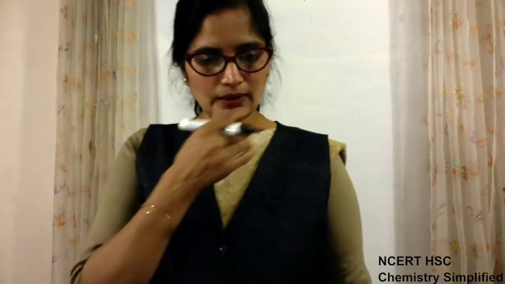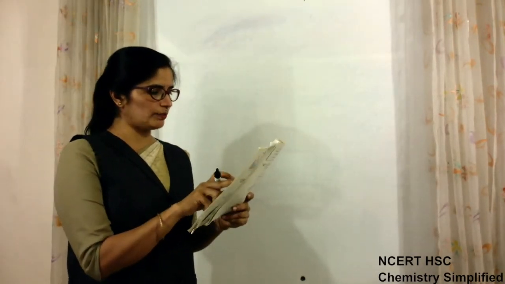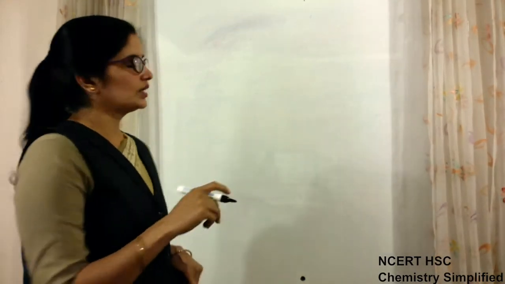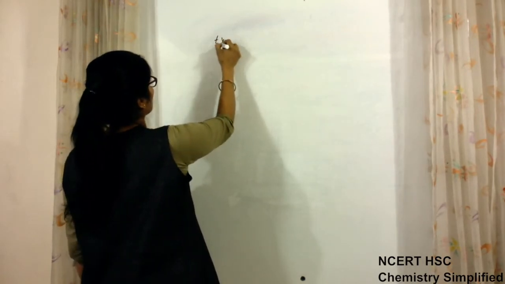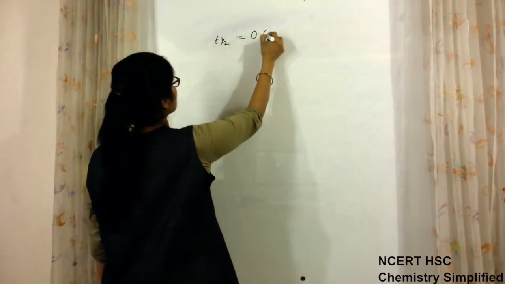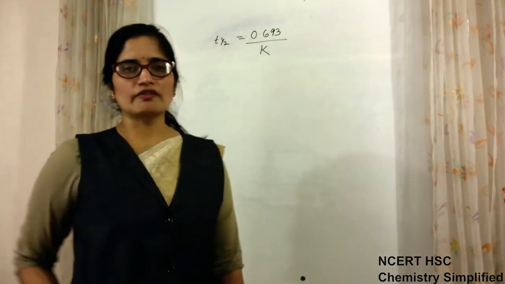Okay. Now we come to that question which I was talking about. Show that in a first order reaction, the time required for completion of 99.9% is 10 times the half-life of the reaction. If we talk about the half-life of a first order reaction, then T half is equal to 0.693 upon K. This is the half-life time of a first order reaction.